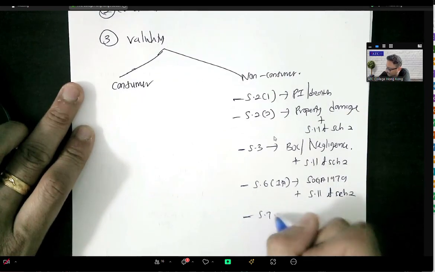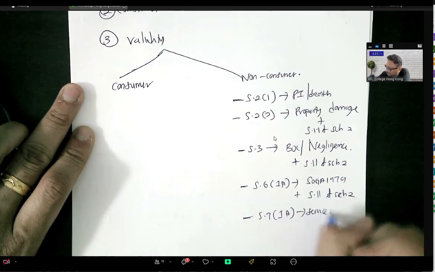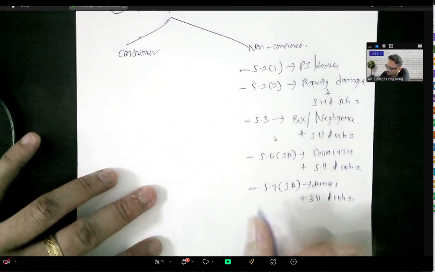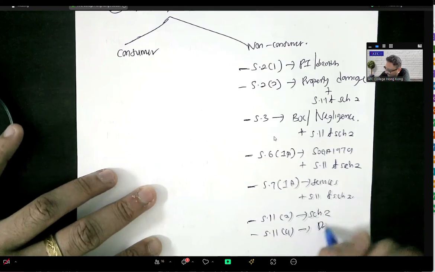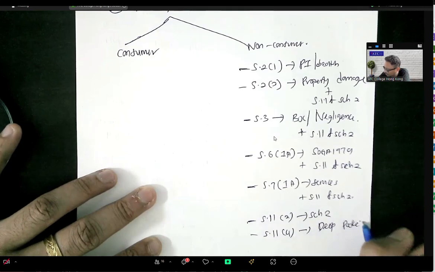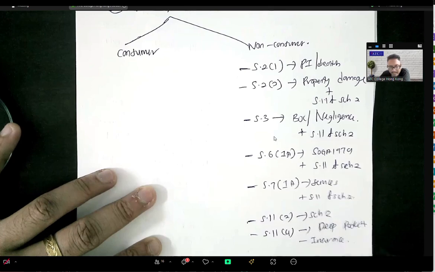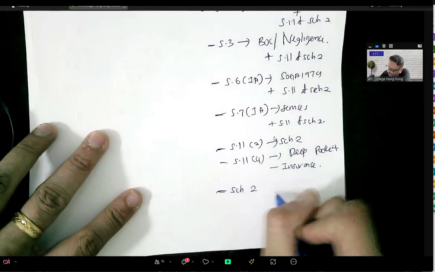Then section 7 sub 1A, excluding liability for services related provision, and this is subject to section 11 and schedule 2. And you have section 11 sub 2, which asks you to go to schedule 2. Section 11 sub 4 actually concerns limitation clauses, and you have to look at who's richer, the deep pocket argument, plus you have to look at insurance principles. Then we have schedule 2 that has 5 factors.